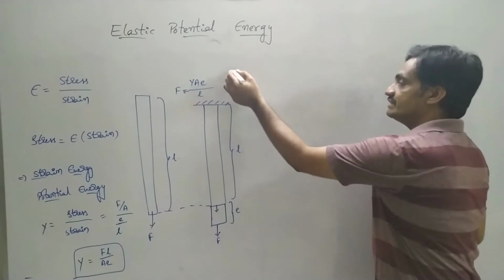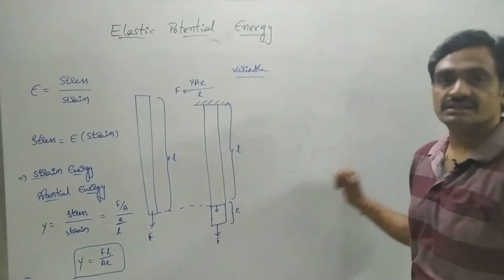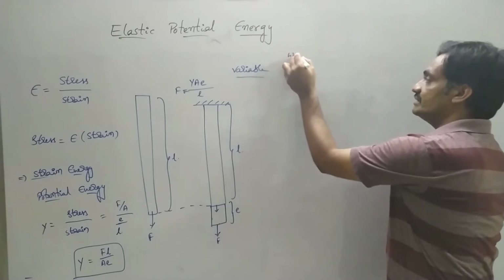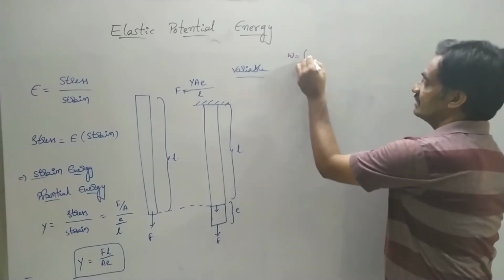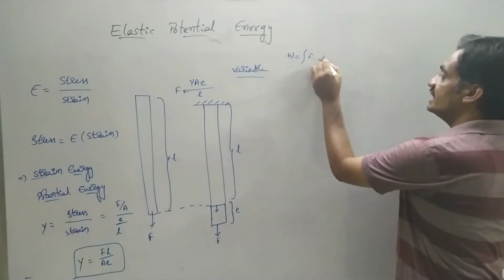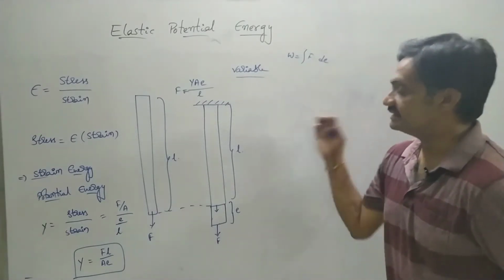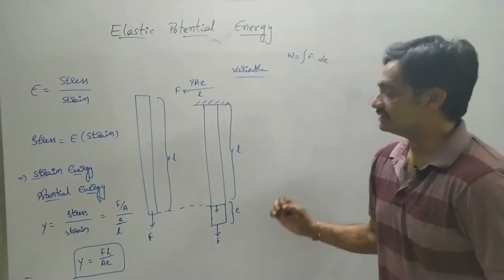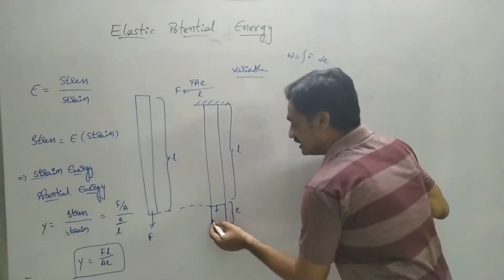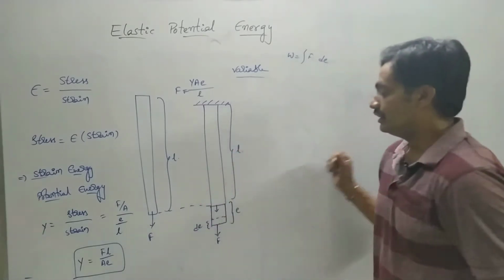Since the force is variable, we represent the work in the form of integration: W is equal to the integral of F dot ds, that is, F dot de, where de is the change in extension. So in order to represent this, we consider the work done for a small extension de.